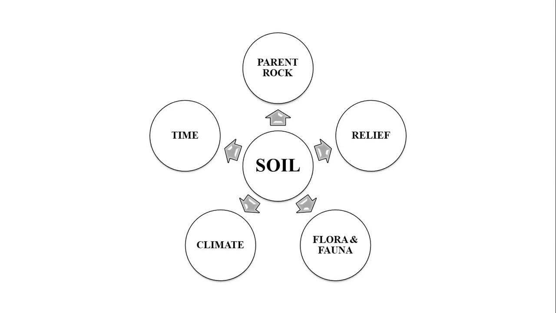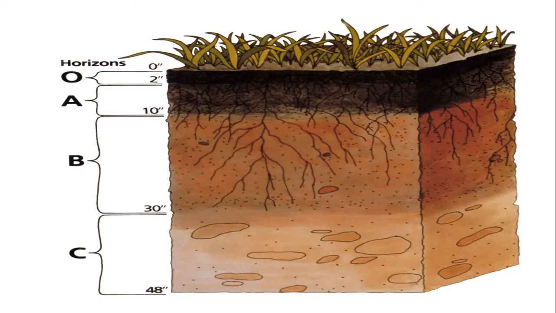Soil profile. A vertical section of soil from the surface of the parent rock along with the soil horizons is known as the soil profile. The soil profile is different in different places. The main layers of horizons in the soil are horizon O, that is the surface soil that we usually see. Then comes horizon A, that is the top soil. It is the topmost layer with highest content of organic matter, that is humus. It is dark in color and is vital for plant growth.